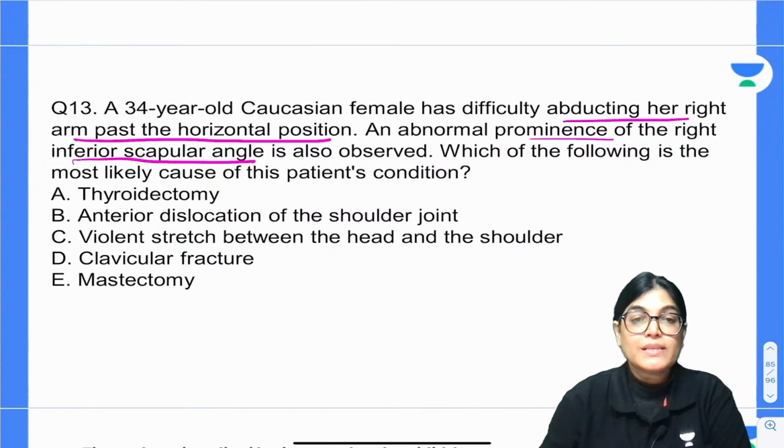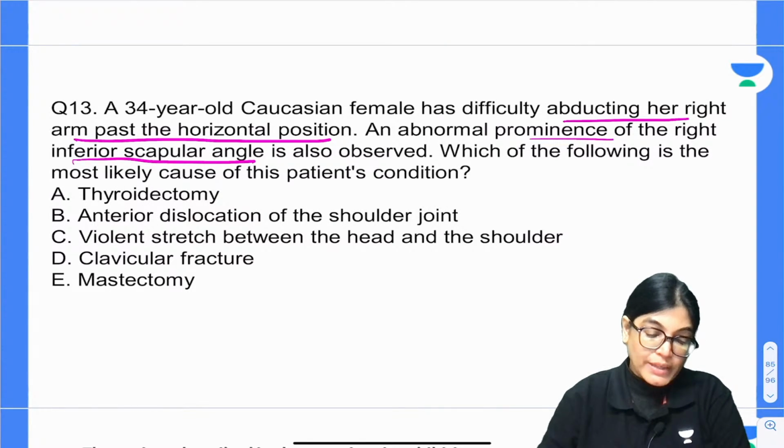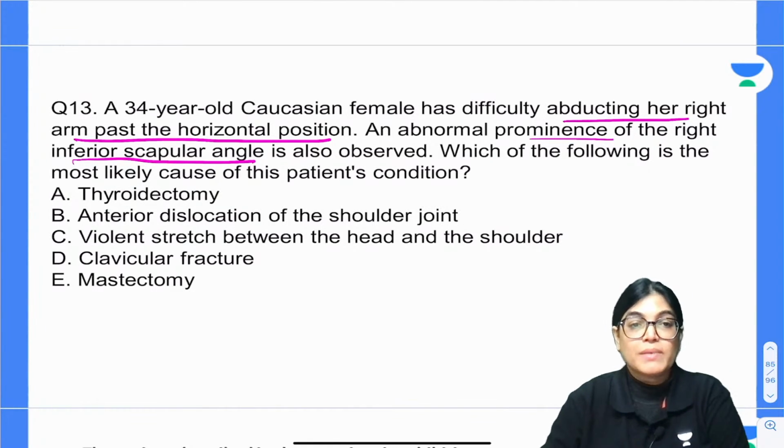Which of the following is the most likely cause of the patient's condition? The options are thyroidectomy, anterior dislocation of shoulder joint, violent stretch between the head and the shoulder, clavicular fracture, or mastectomy.